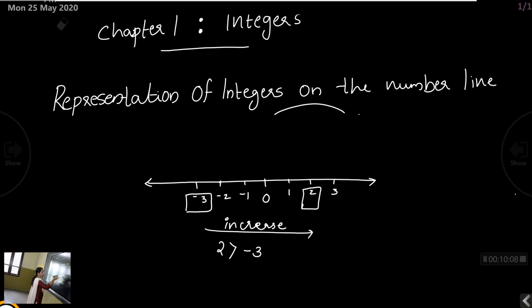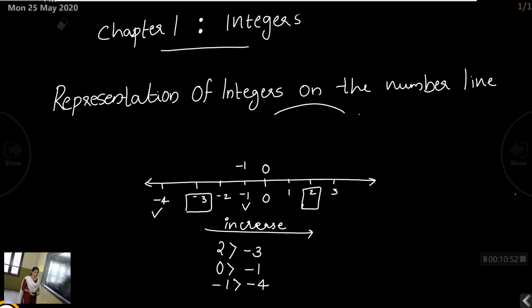One more example. If you consider minus 1 and 0, which is greater? 0 is greater because 0 lies to the right side of minus 1. Therefore, 0 is greater than minus 1. Suppose you consider two integers as minus 4 and minus 1. Which is greater? Minus 1 is greater because minus 1 lies to the right side of minus 4. So, minus 1 is greater than minus 4. So, the number that lies to the right side of the other is always greater.